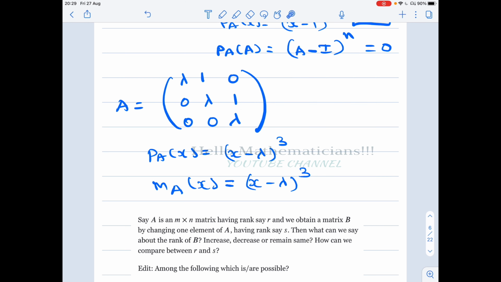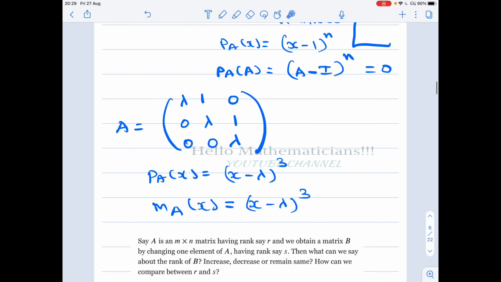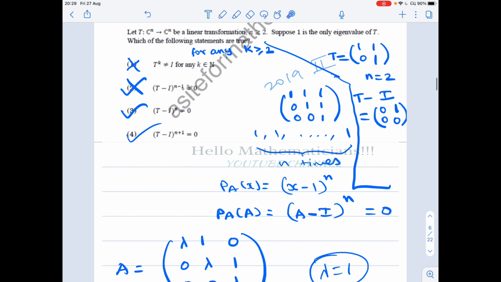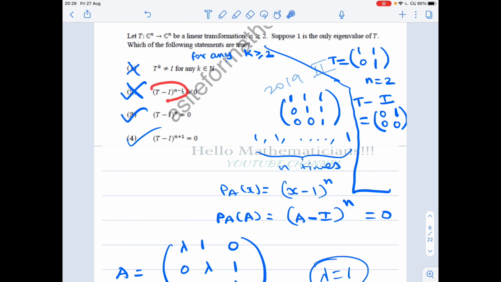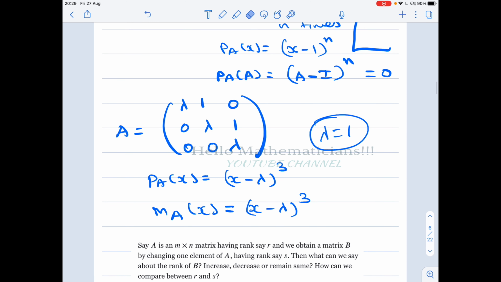If you take lambda equal to 1 in this matrix, what will you get? In the option they are saying that (T minus I)^(n-1) equals 0. But in this matrix, if you substitute lambda equal to 1, it satisfies all the given conditions. 1 is the only eigenvalue of this matrix.